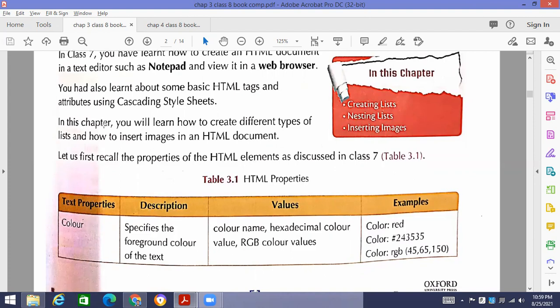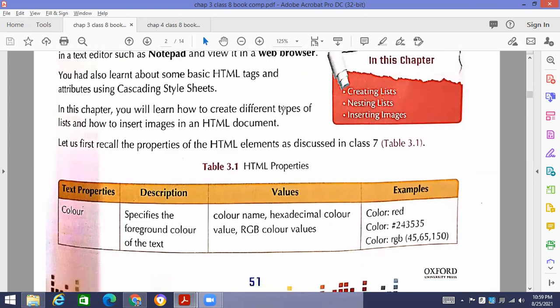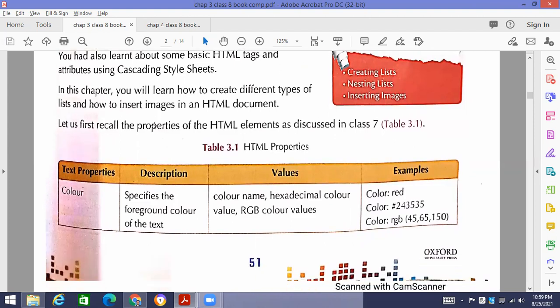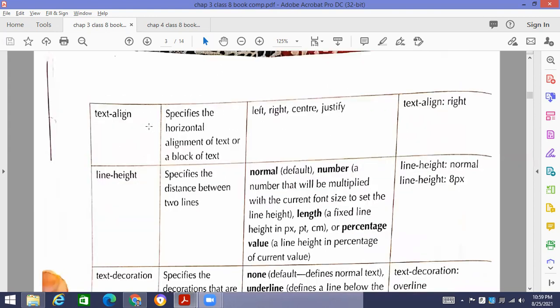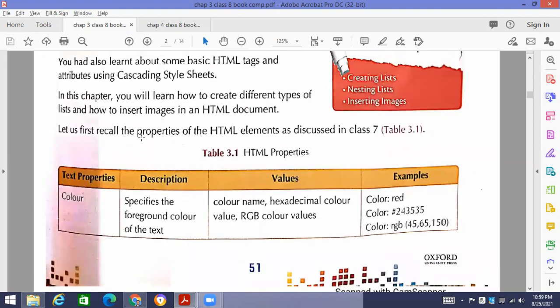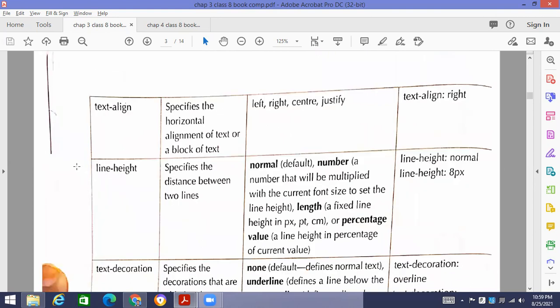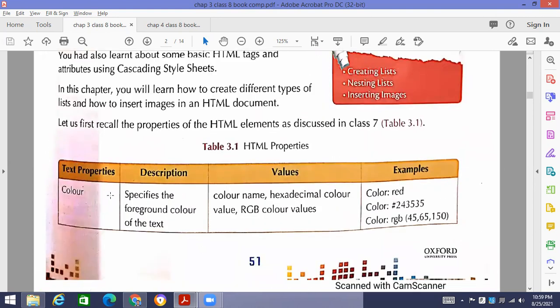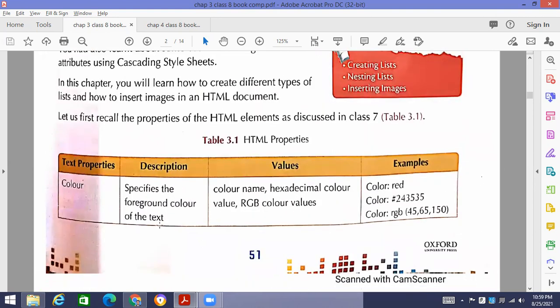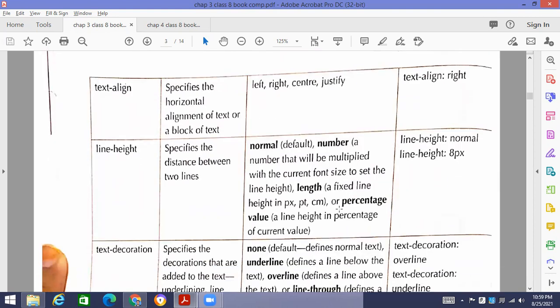All points are clear? In this chapter you will learn how to create different types of lists and how to insert images in the HTML document. Colors we can apply, similarly foreground color and background color. There are some number of colors that we are going to use over here.